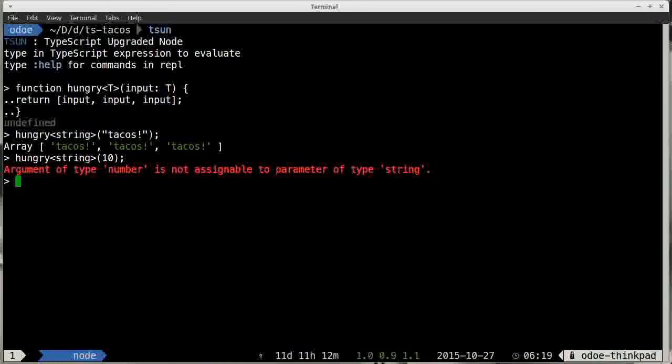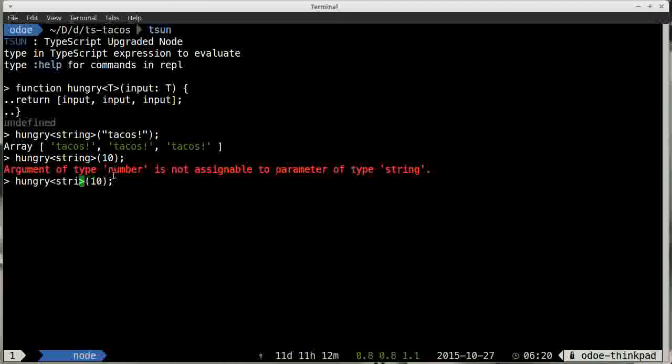Argument is not assignable to type of string. And that's because up here, we gave this generic type here for hungry, and we're strongly restricting the type now within the function. And we're saying that the input is the same as this type here. So it's restricted to what we can actually put in there. So if I say hungry until it's string and pass it a number, that's not going to work.